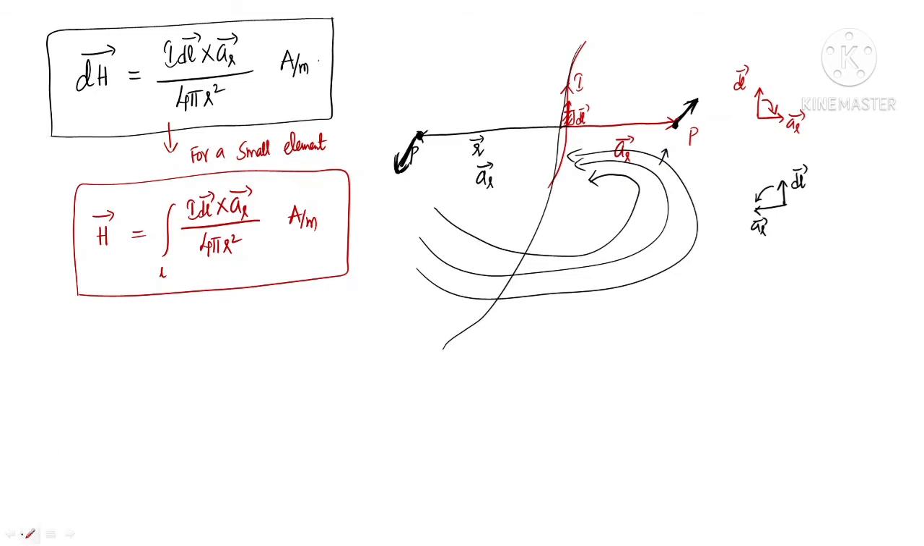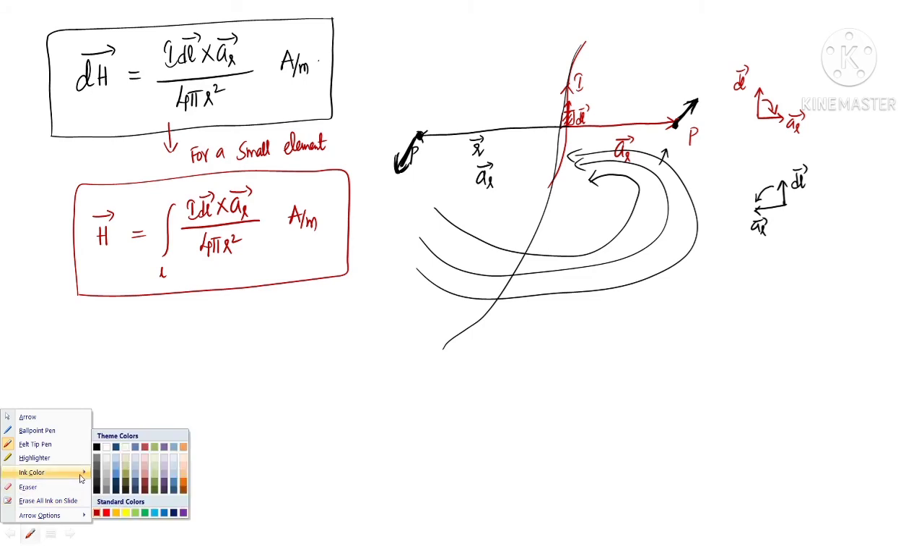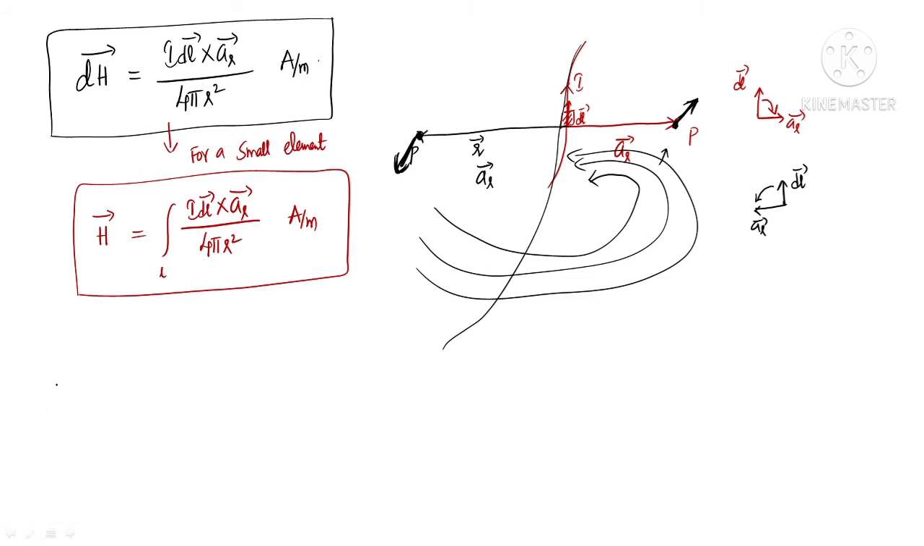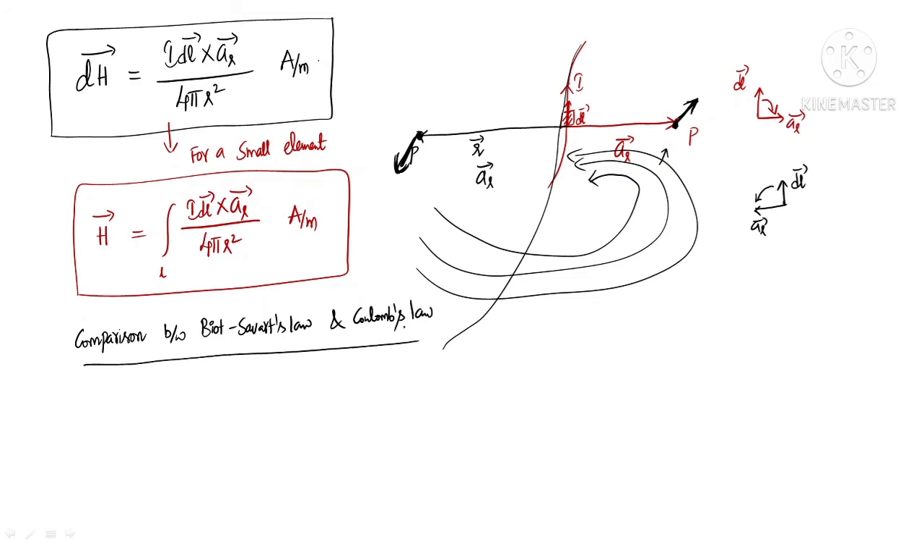So for our better understanding, I just want to compare this Biot-Savart's law with Coulomb's law. Comparison between Biot-Savart's law and Coulomb's law, which simply compares the magnetic fields with the electric fields. There are some similarities and there are some differences between Biot-Savart's law and Coulomb's law.